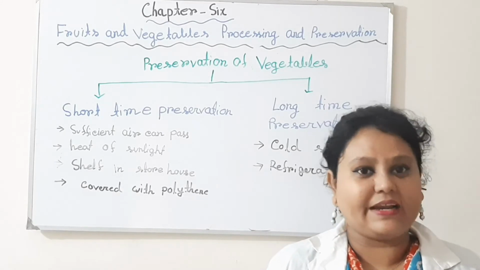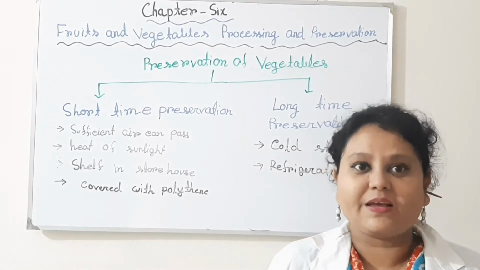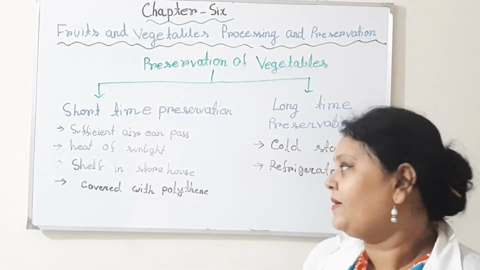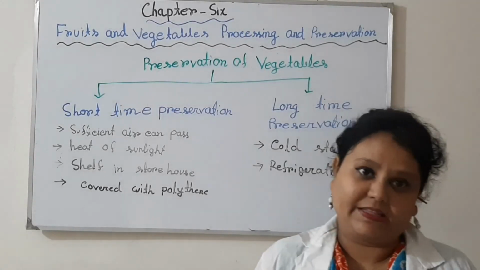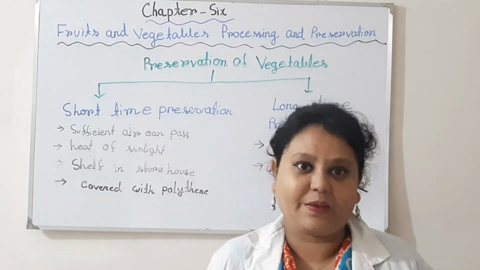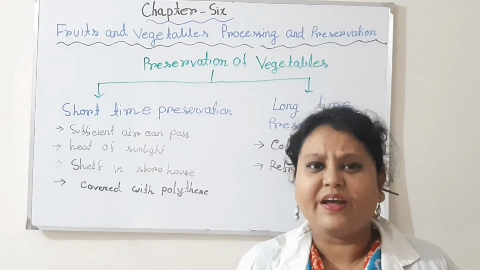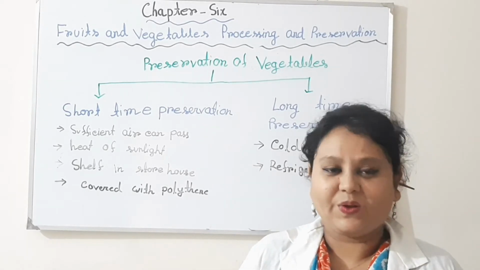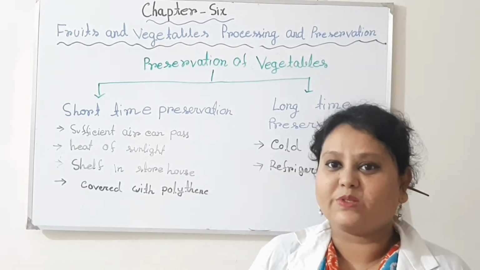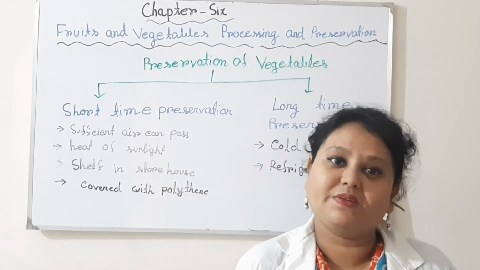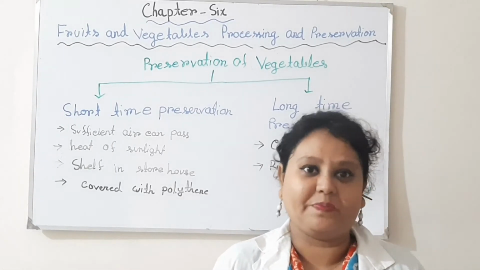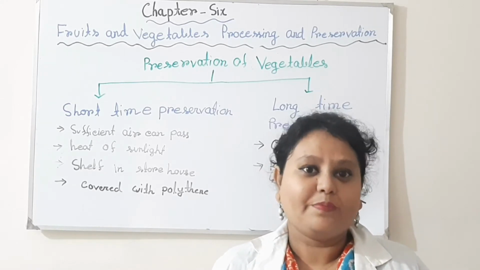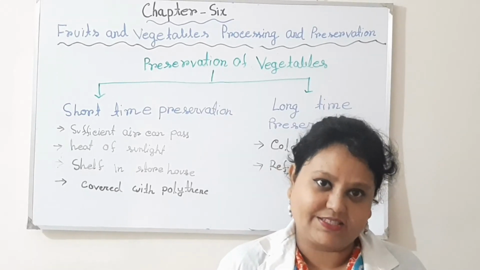Different types of vegetables should be kept separately on different shelves. Then cover with polythene. Some leafy vegetables can be stored for some more days with the help of polythene wrapping. So these are mainly the ways we can preserve vegetables for a short time. And for short time preservation, we can also preserve the vegetables in the freezer.